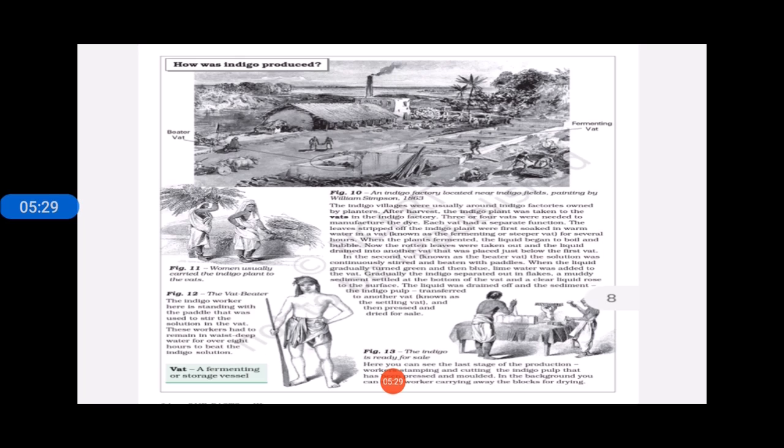And then you can see here that these laborers, these farmers, had to beat the vat in vat number 2 continuously. A person has to stand with more than half his body in the water, standing in waist deep water for 8 hours as a vat beater.